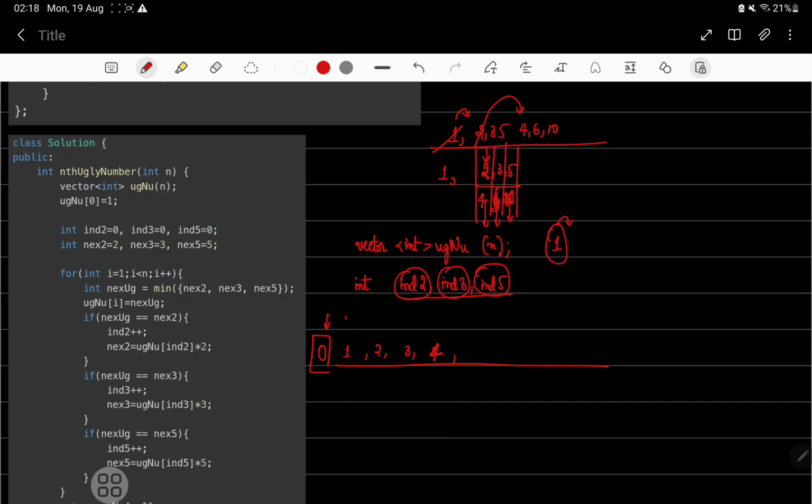What I have taken over here, I could have also taken as 1, 1 and 1, and then this step would have gone down. Before doing the index plus plus, I would just give whatever is next, and then I would have incremented the index, right?